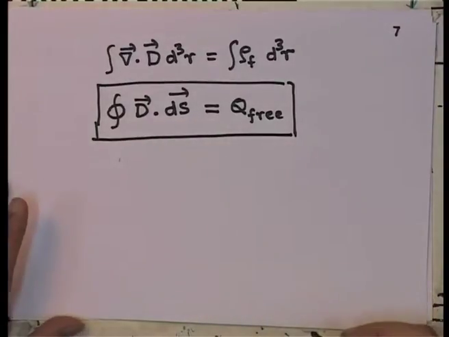So, this is the integral form of the Maxwell's equation, and once again note that the vector D is related to the free charge density, whereas the vector E is related to both free charge density and the bound charge density, and the realistic field is actually the vector E, though we might occasionally find it easier to work with vector D, which is determined in terms of the free charge density, about which we may have a little more information.